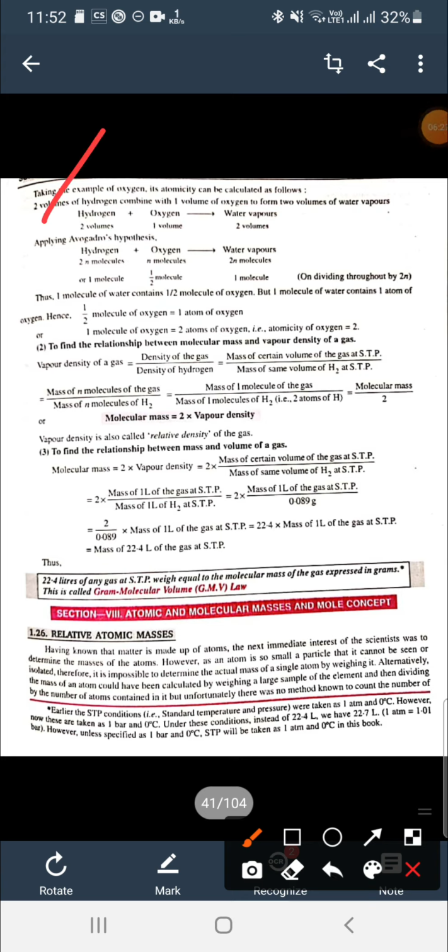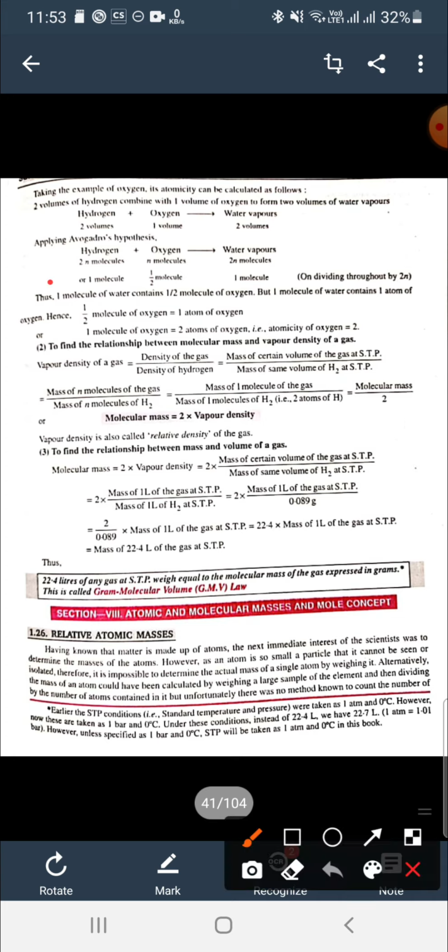So 2 volumes of hydrogen and 1 volume of oxygen combine to form 2 volumes of water vapor. So if we are using 2n molecules of hydrogen, it means we are using n molecules of oxygen, because they are half, and 2n molecules of water vapor. So 1 molecule of hydrogen and half molecule of oxygen give you 1 molecule of water. So 1 molecule of water contains half molecule of oxygen.